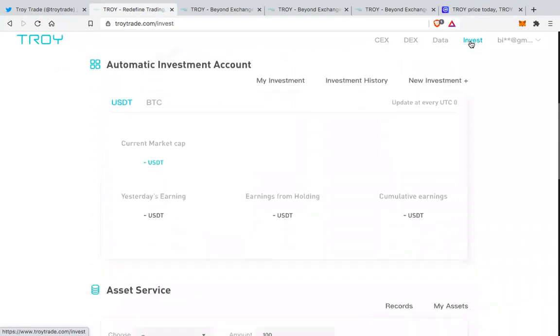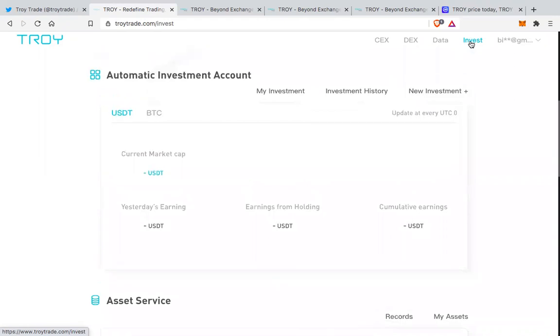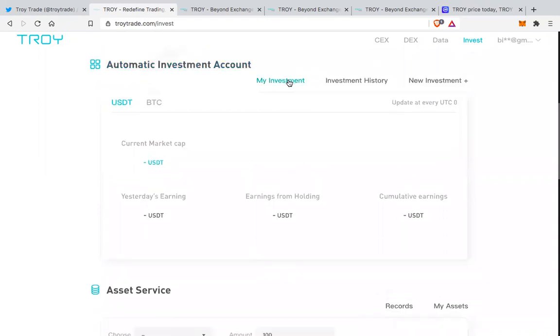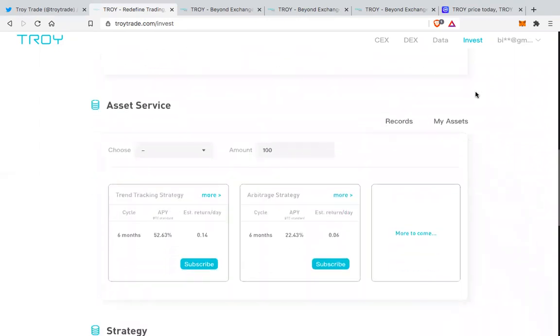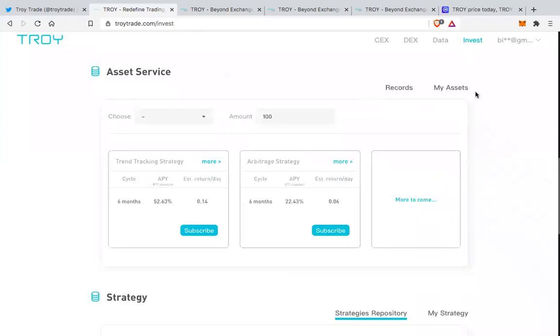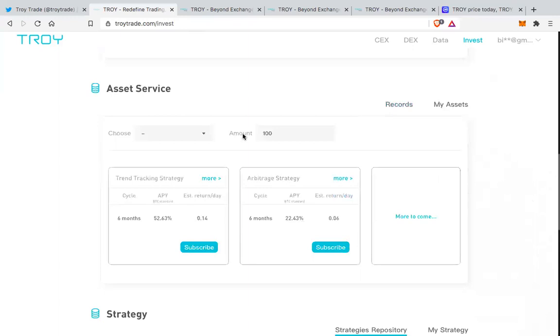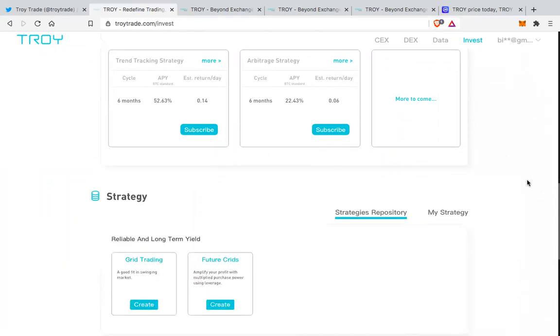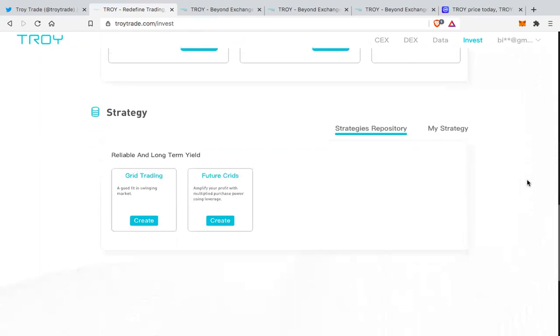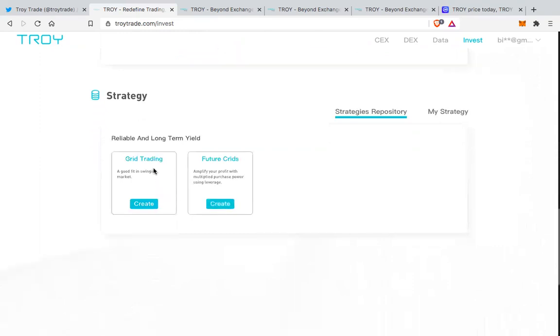And the last thing, which again is a coming soon feature, is investment. As they want to become a smart hybrid asset management platform, this is an automatic investment account. I think it is kind of like an SIP, that is a systematic investment plan, wherein you can invest a certain amount every month or every week depending on your style. I guess this would be that. It's still not clear. And they also have something called asset service, with a trend tracking strategy and an arbitrage strategy. So they are going to provide different strategies for investing. There is also grid trading and futures trades.